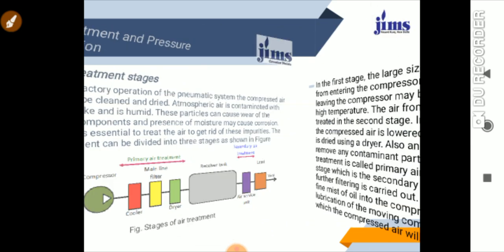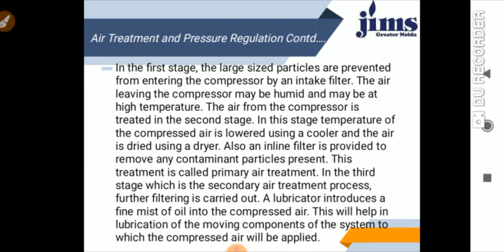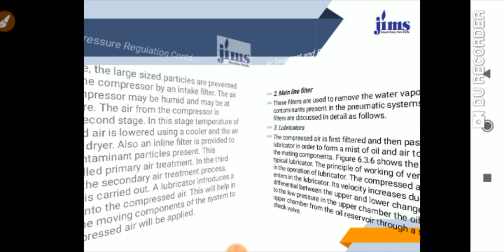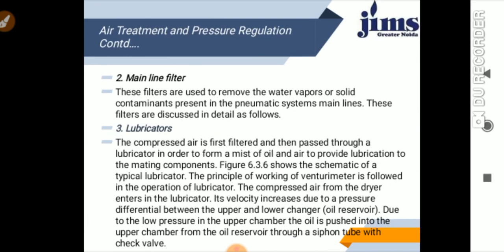Right. So, coming to the next, we are talking about the second stage, the mainline filter. What is the mainline filter in the first stage? These filters are used to remove the water vapor and solid contaminants present in the pneumatic system's main lines.